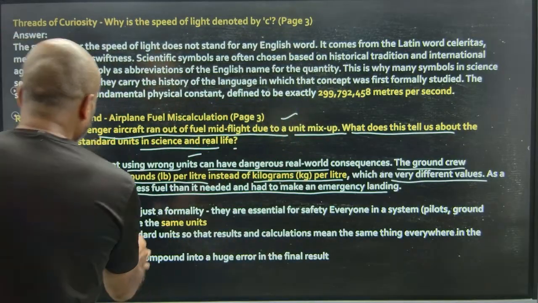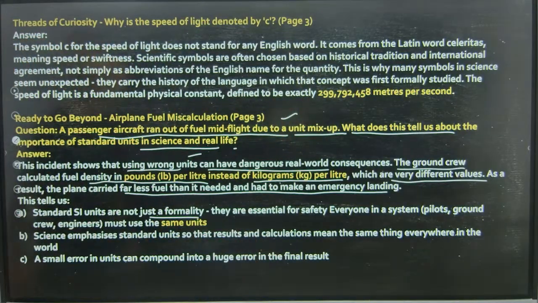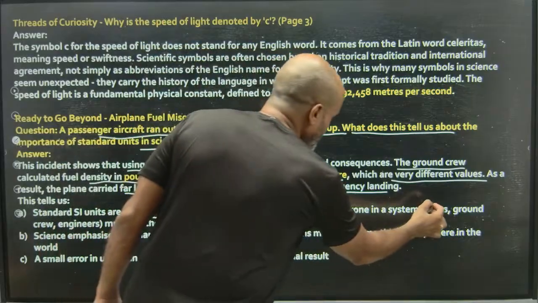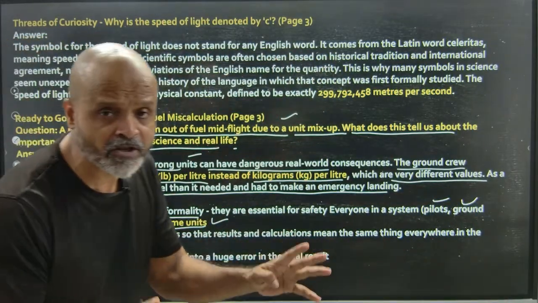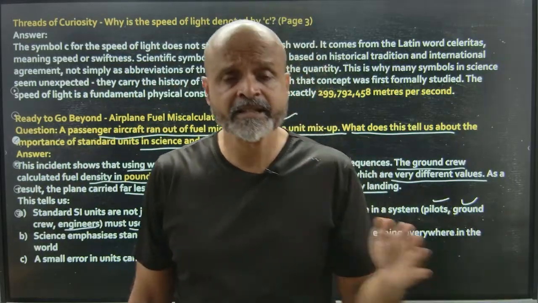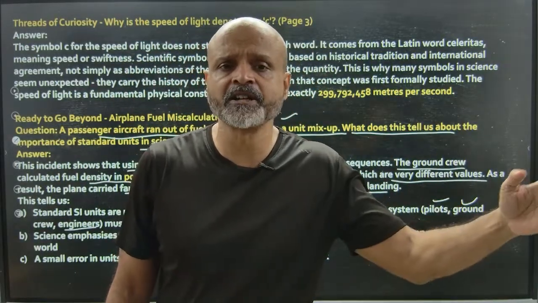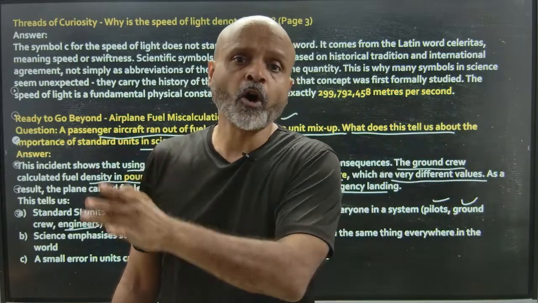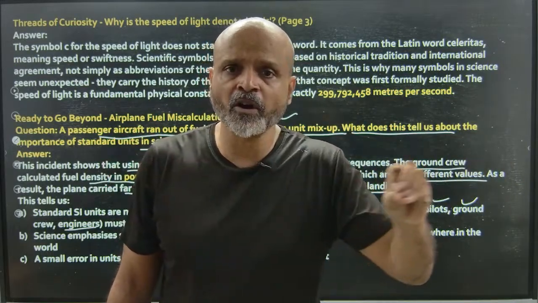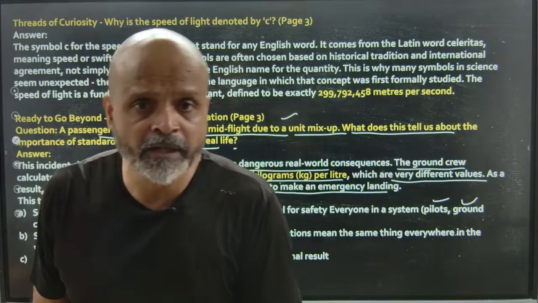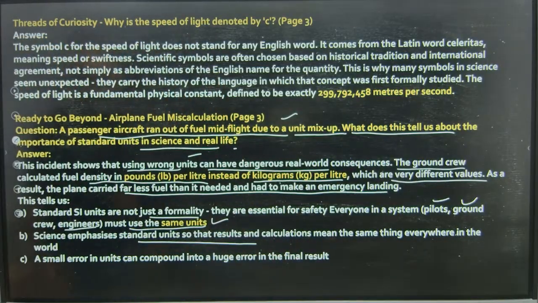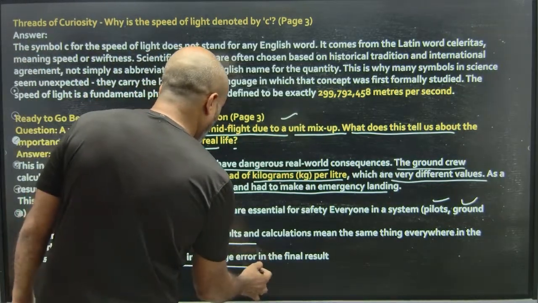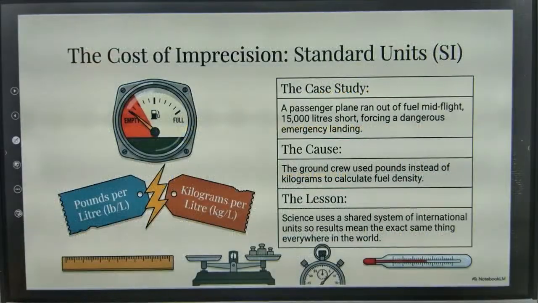Standard units are not just a formality, they are essential for safety. Everyone in a system, which is pilots, ground crew, engineers, must use the same units all across the world. When a plane flies, it might cross different destinations in different parts of the world. All need to be aligned in the calculation of units used to fill fuel in the plane. We emphasize standard units so that results and calculations mean the same thing everywhere in the world. A small error in units can compound into a huge error in the final results.